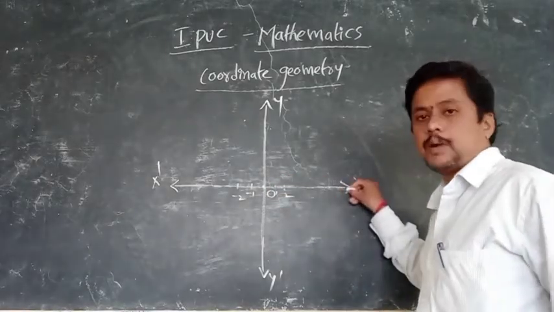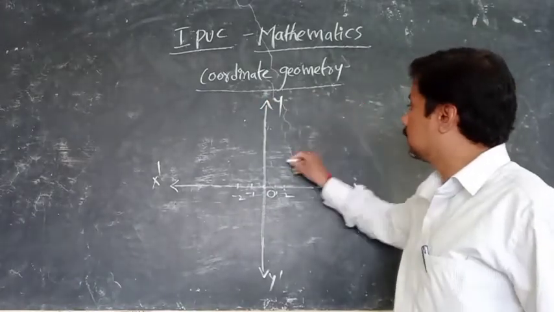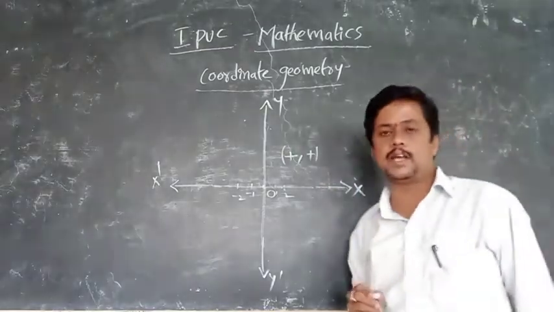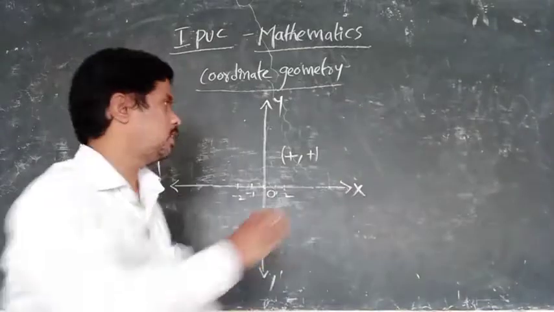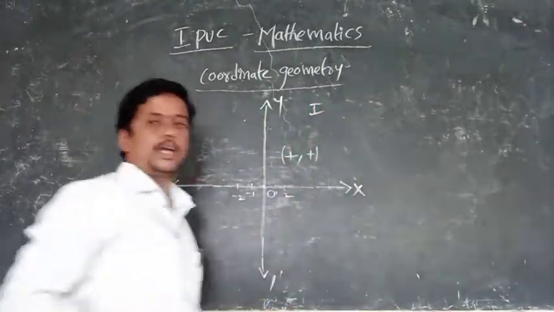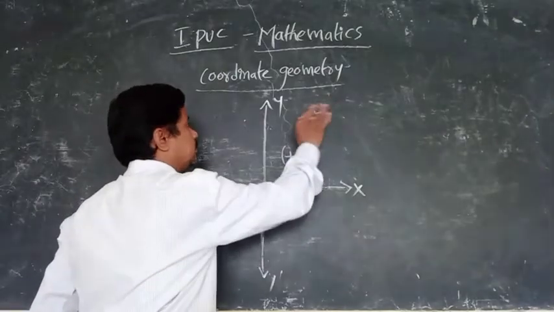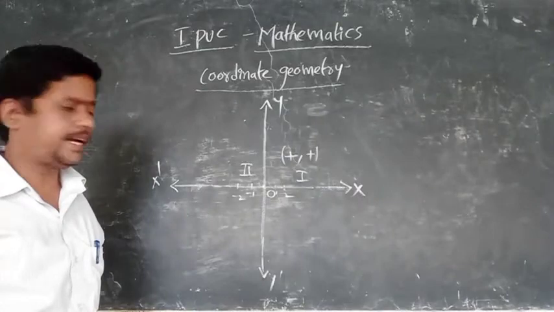In the first quadrant, the x-axis is positive and the y-axis is also positive. So we write it as plus, plus. Both x and y are positive. Next, we will move to the second quadrant.